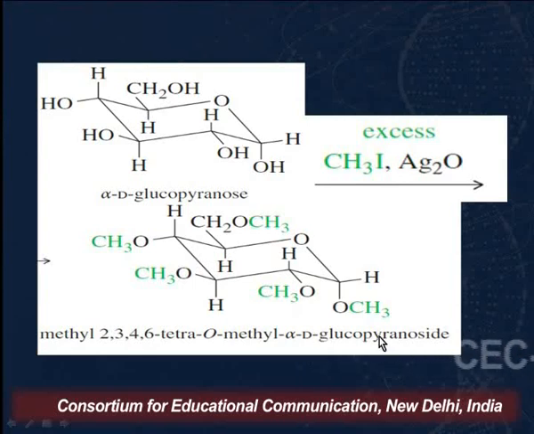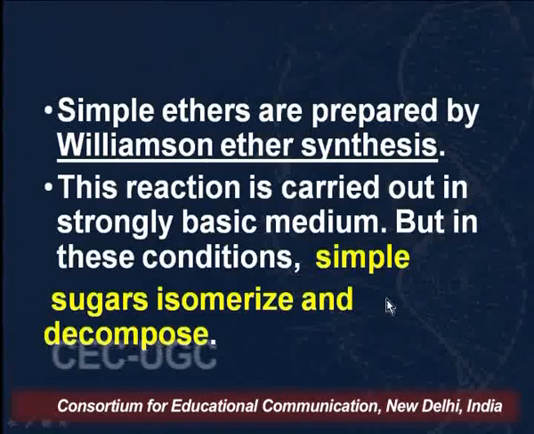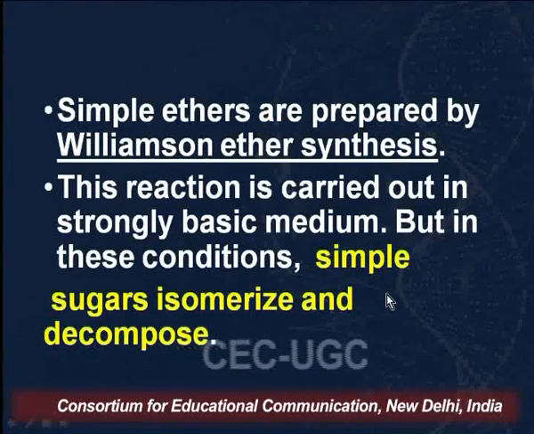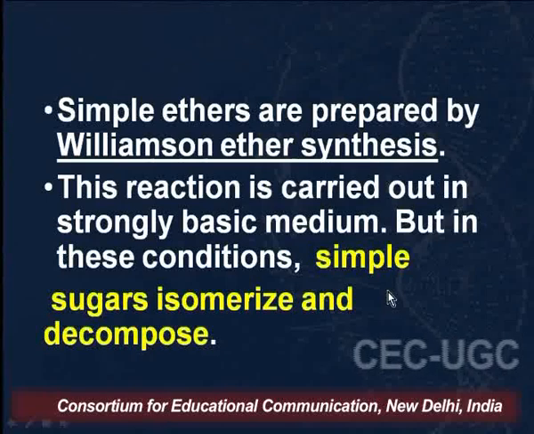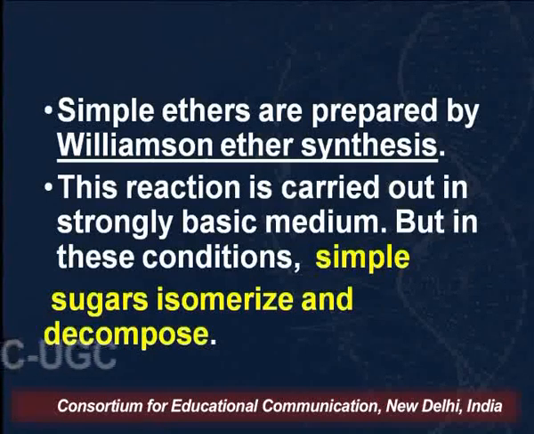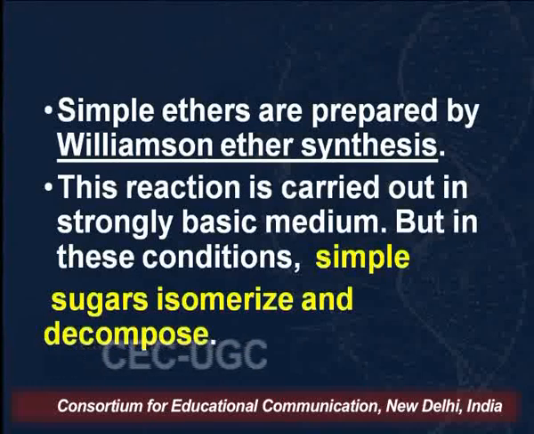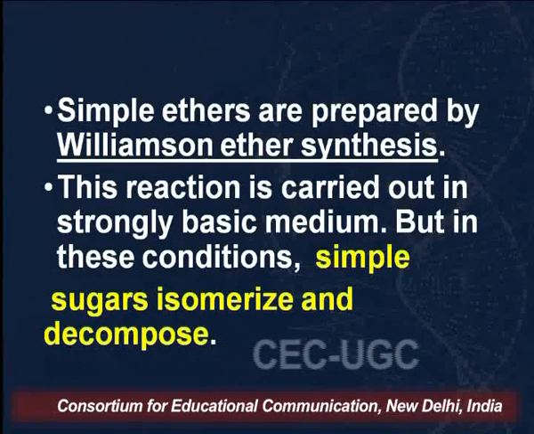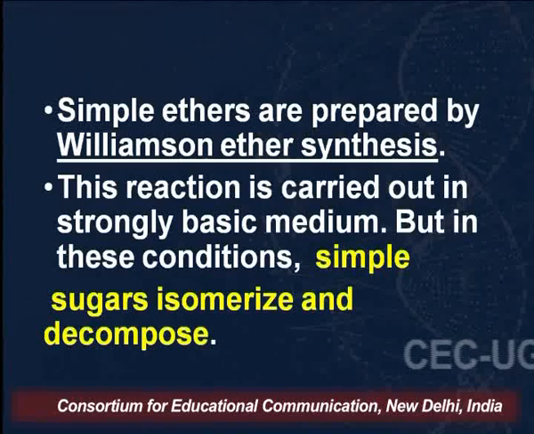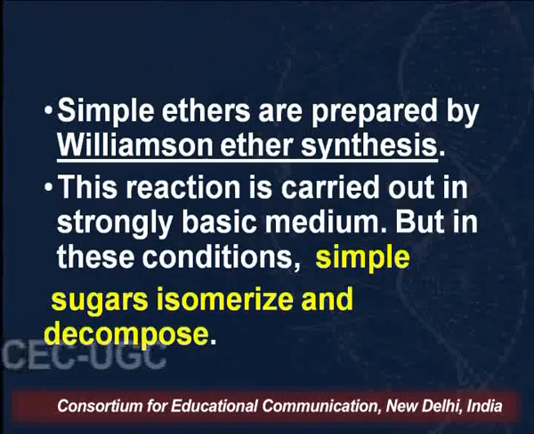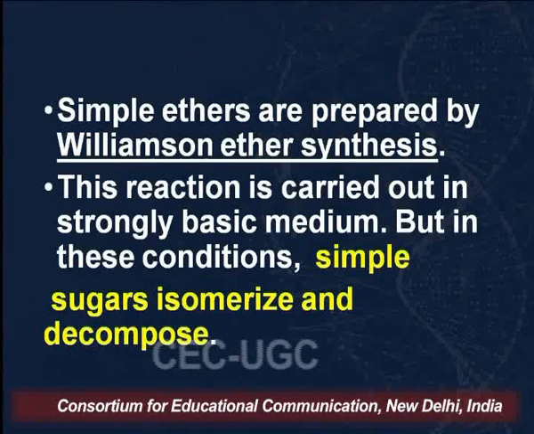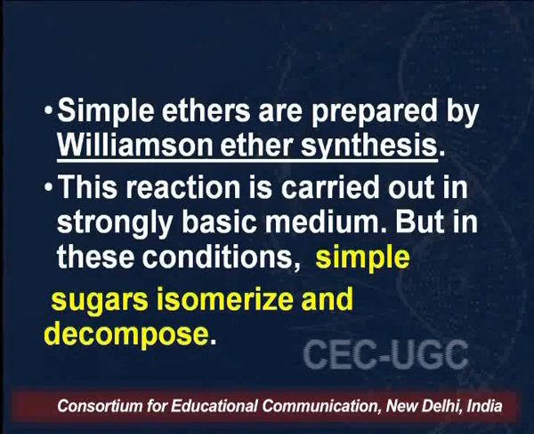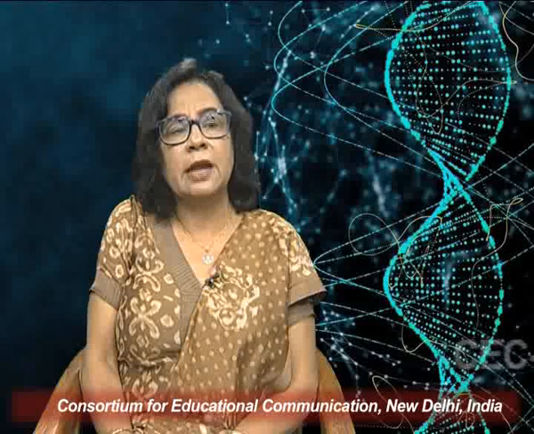Right, but now the question is, when we talk of a simple Williamson ether synthesis, if you remember, we treat an alkyl halide with sodium alkoxide and we get an ether. And generally we prefer doing this reaction by the SN2 mechanism, in which the alkyl halide is primary and the ether can be different.